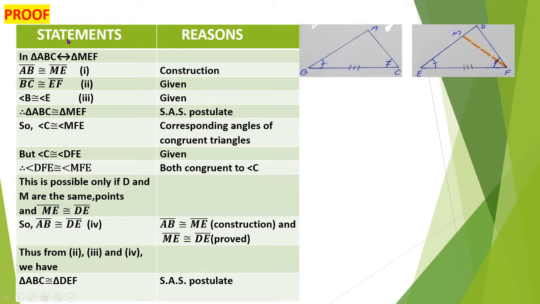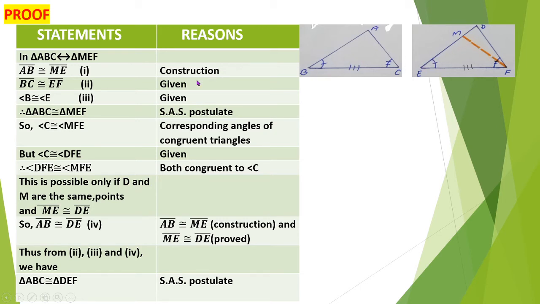In our proof portion, we have to make two columns, one column for statements and the other for reasons. So we are going to start with the correspondence between triangle ABC, this is the sign of correspondence, then triangle MEF. It means we are taking the correspondence between our given triangle ABC and triangle MEF, which is our constructed triangle. So in these two triangles' correspondence, side AB is congruent to side ME. This is the thing we have done during construction.